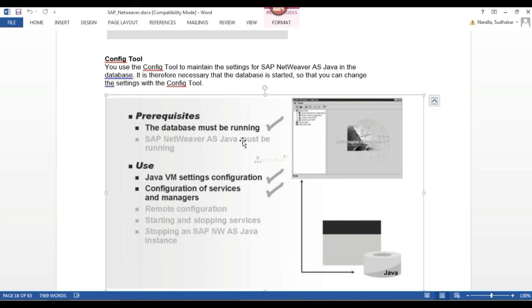I can open config tool either way. Using config tool, I can set JVM parameter configurations, and I can configure the services and managers. We will see what services and managers are. These are the uses of config tool.